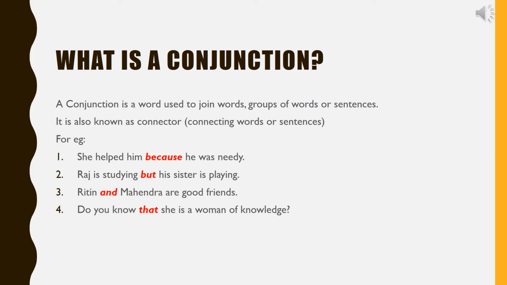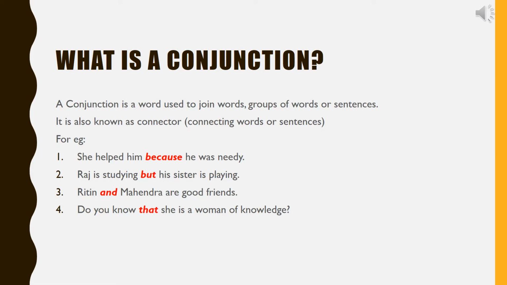Do you know that she is a woman of knowledge? All the words in red are conjunctions. Conjunctions or connectors merely join. They do no other work. This helps us distinguish the conjunctions when the same word may be used as a preposition or a relative pronoun.